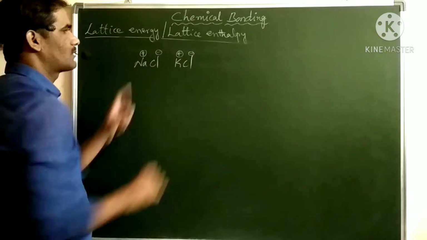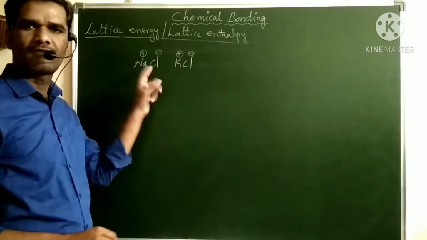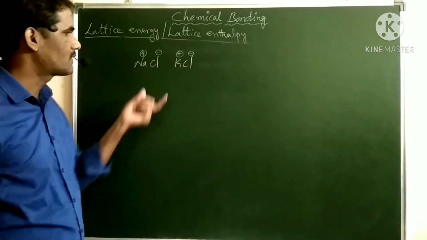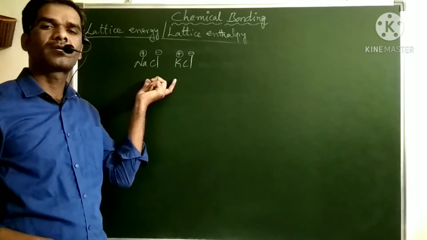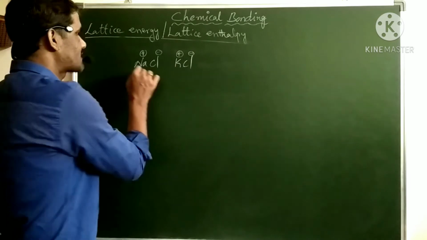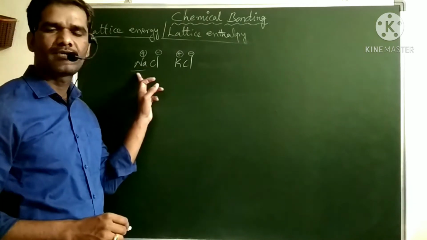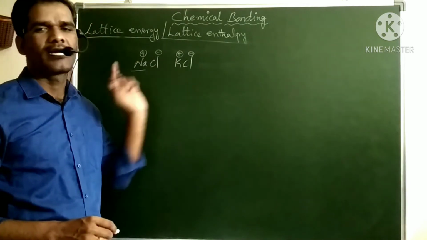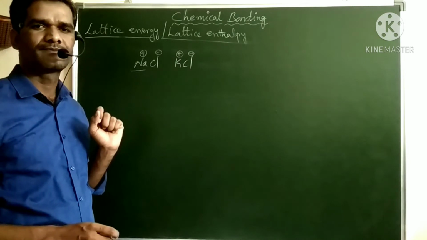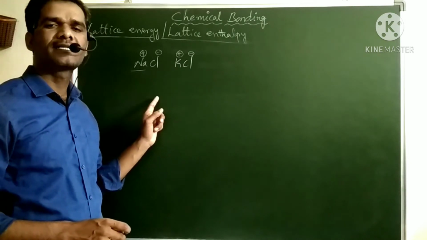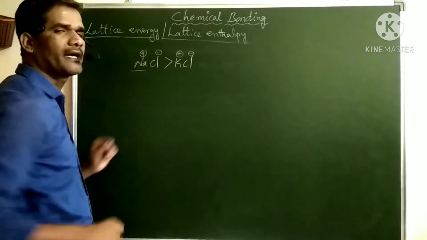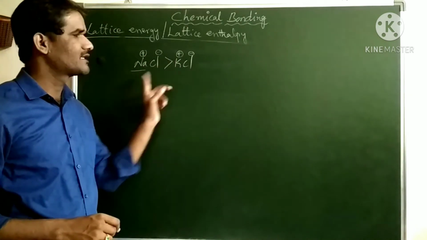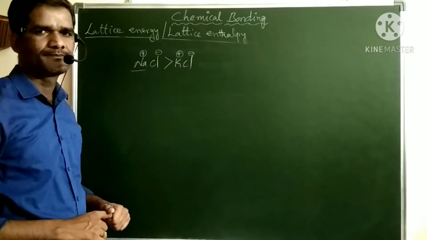In both cases the charge is the same, 1+, so we cannot compare the lattice energy with respect to charge. Now we can compare with respect to size. The size of Na+ is less than the size of K+. As the size decreases, lattice energy increases. So here sodium chloride has more lattice energy than potassium chloride.